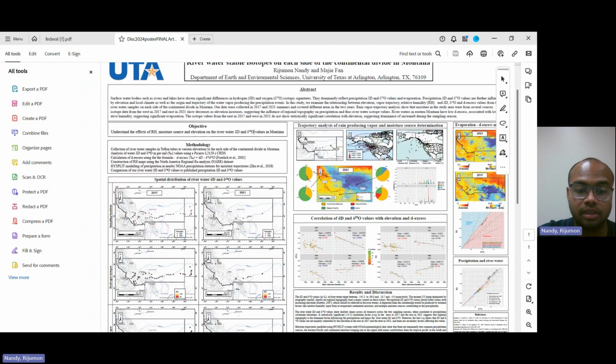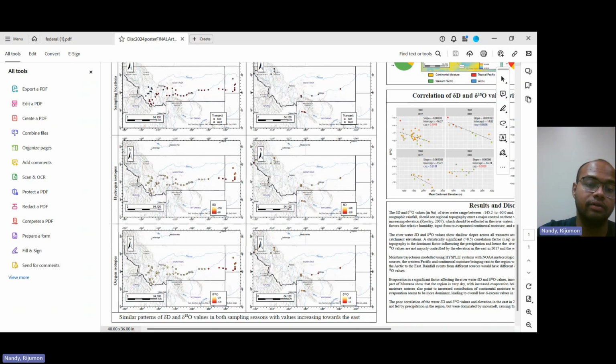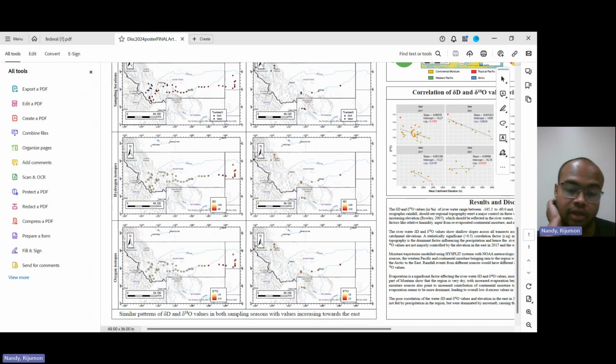We had two sampling seasons in Montana. One is in 2017 and one is in 2021, where we collected river water across different points in the western as well as the eastern parts. And we analyzed the del D and the del 18 values. This is essentially the heavier to lighter isotope ratio of the hydrogen and the oxygen values respectively. These generally have negative values. However, the negative values can be more or less depending on various different factors that we're going to outline in the later parts. However, this is a general trend that is observed: the del D and del 18 values are increasing towards the east.